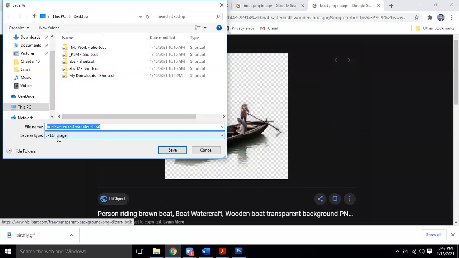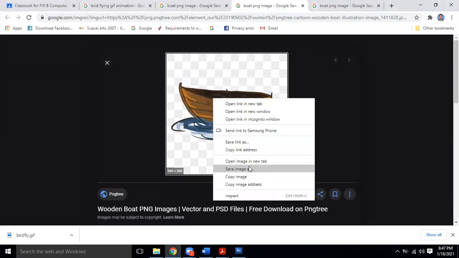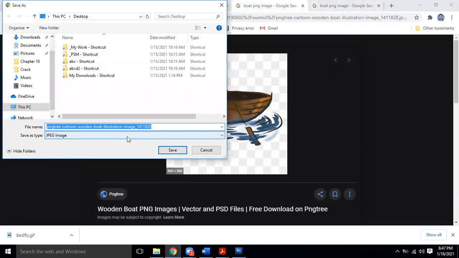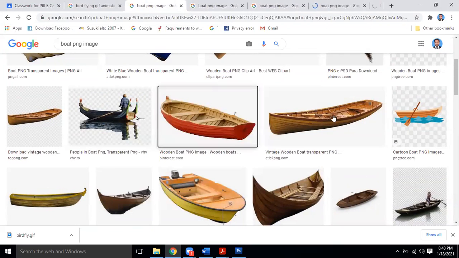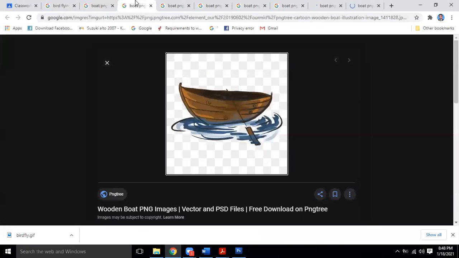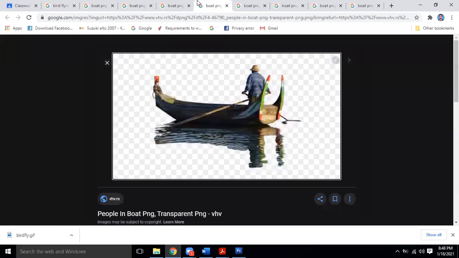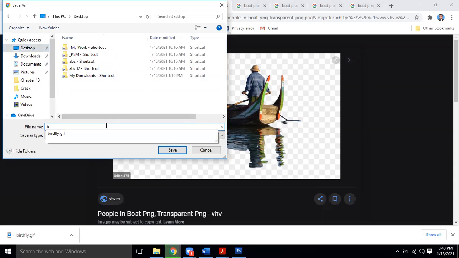When we save, it will show us the format. Now, what is it showing? It is showing JPEG, so it means it is not a PNG image. This is how we identify. If I right click on it and look, this is a JPEG image. Normally a file in PNG format will show you over here that this is a PNG format. So you can find it out by saving that particular file and identify whether it is a PNG. Now can you see this? It is a PNG file, and I am going to store it on my desktop.